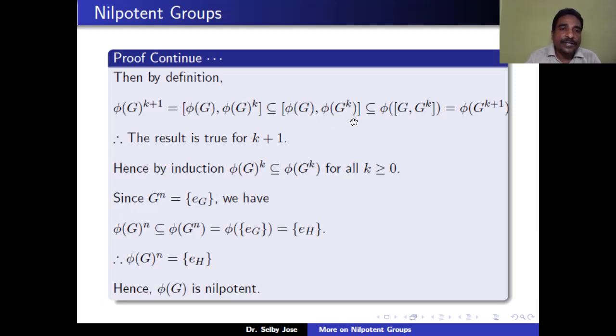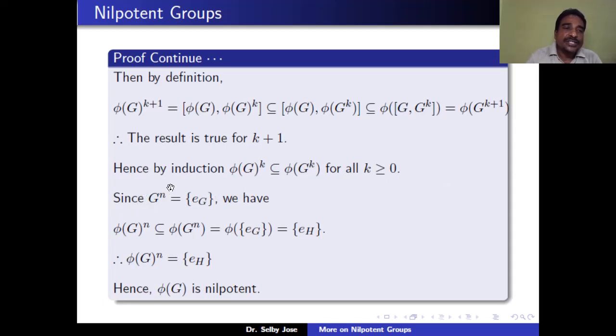the commutator of phi of G, phi of Gk is contained in phi of the commutator of G, Gk. But by definition, [G, Gk] is equal to Gk plus 1. So this is equal to phi of Gk plus 1. Therefore phi of Gk plus 1 is contained in phi of Gk plus 1. Therefore the result is true for k plus 1. Hence by induction, phi of Gk is contained in phi of Gk for all k greater than or equal to 0.